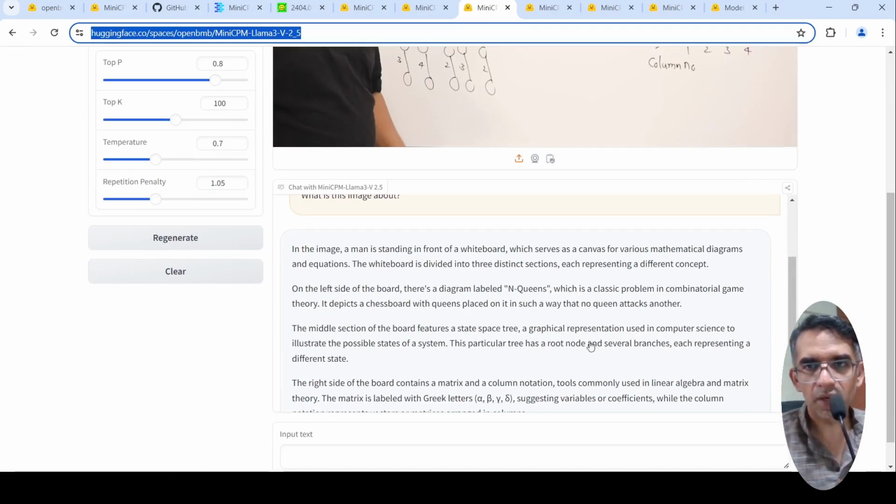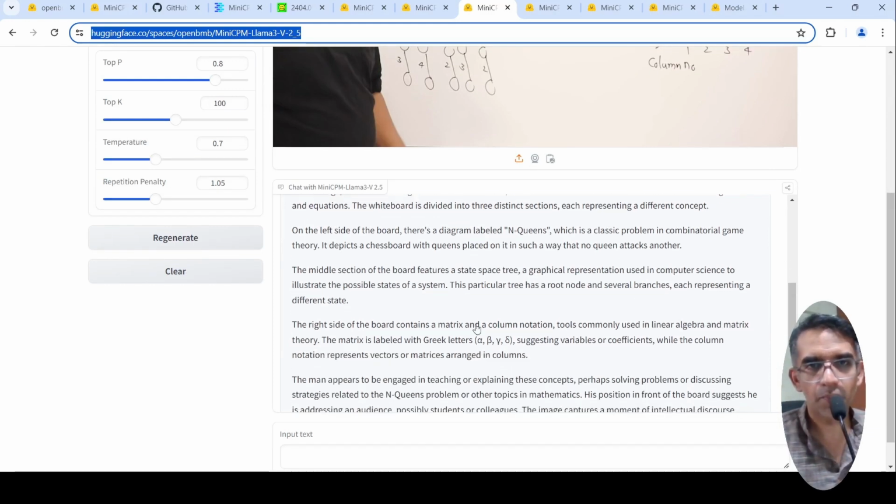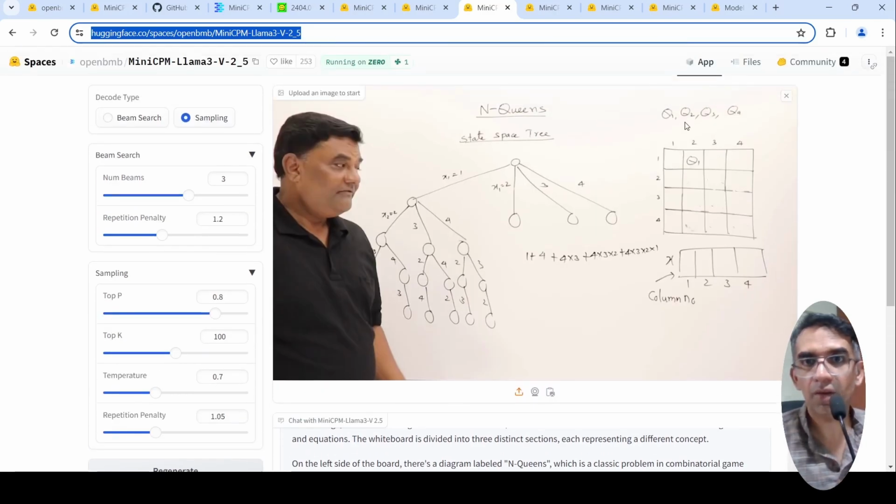It says it's based on combinatorial game theory, and depicts a chessboard where you have to place queens. The middle section is the state space tree. Up to here, it is doing it correctly. Here it says the matrix is labeled with Greek letters alpha, beta, gamma, whatever, which is wrong. It is just Q1, Q2, Q3, Q4.